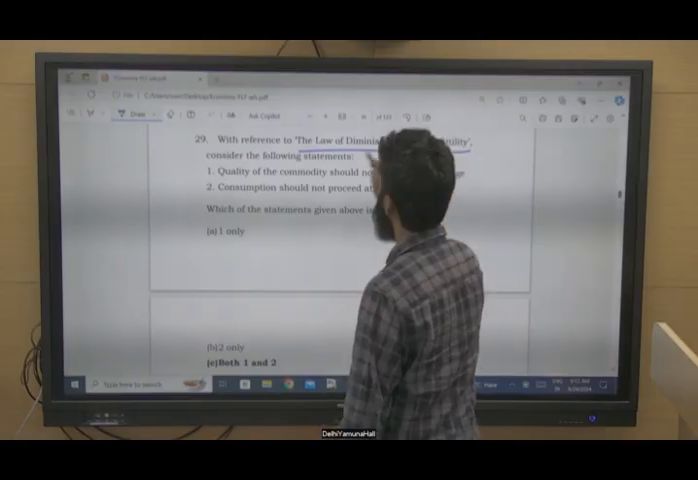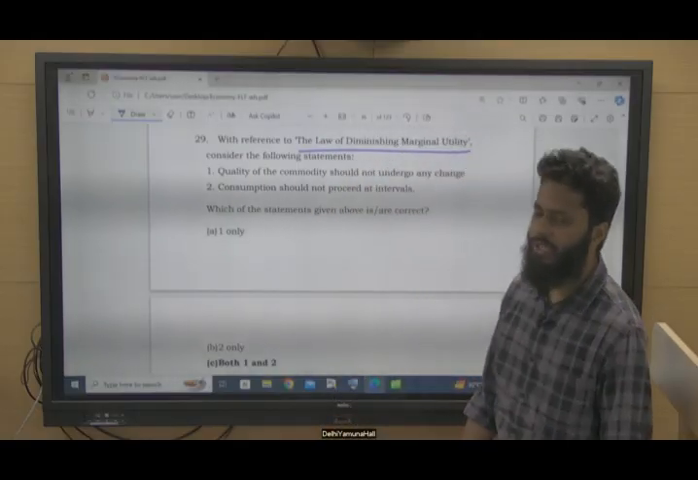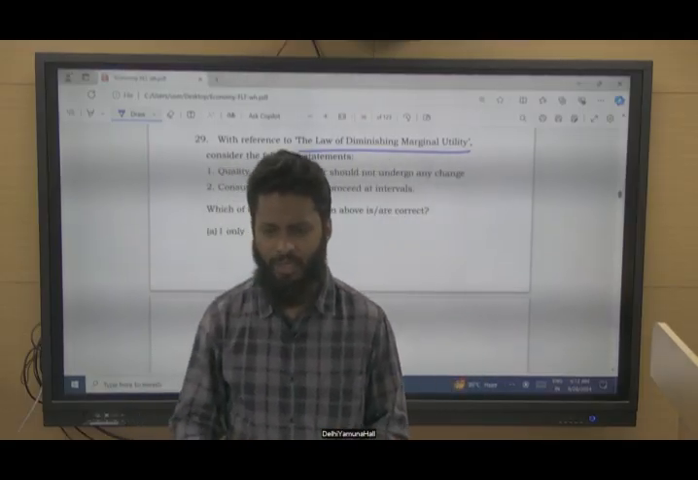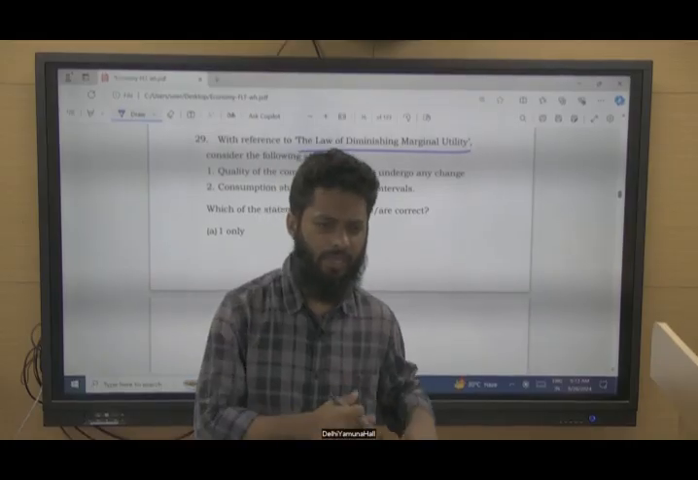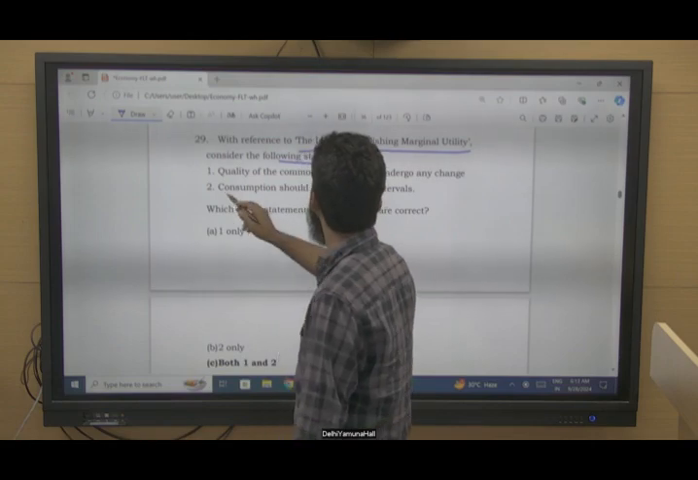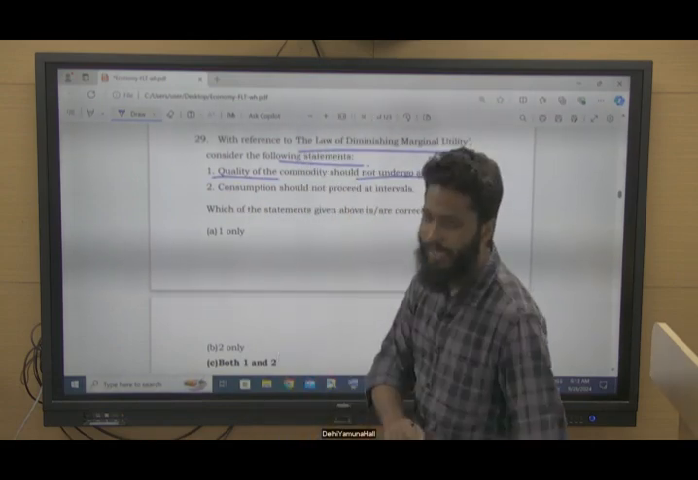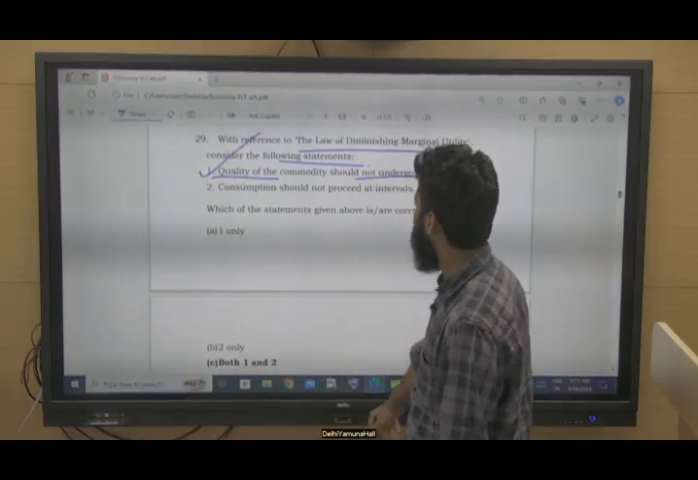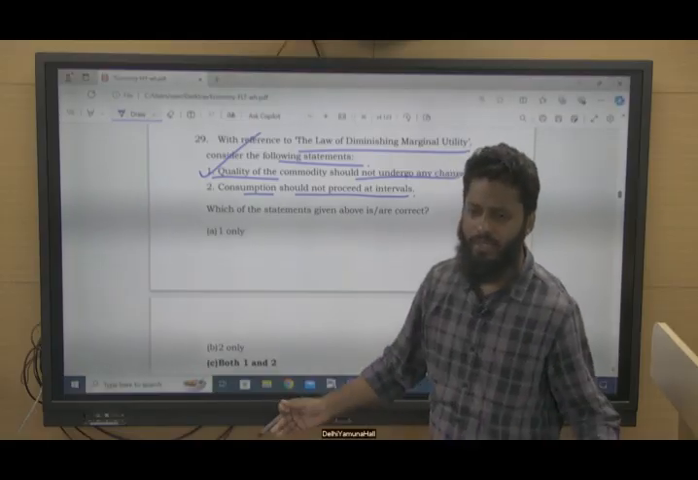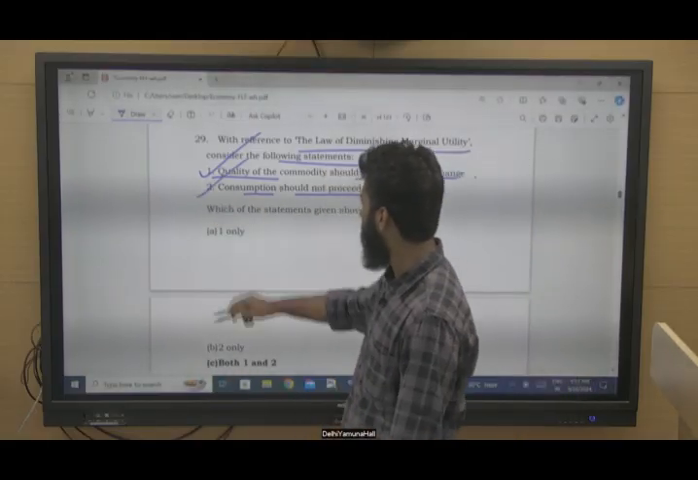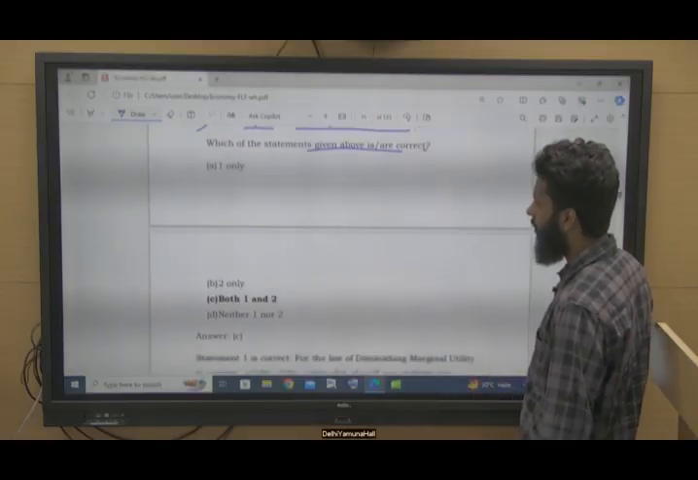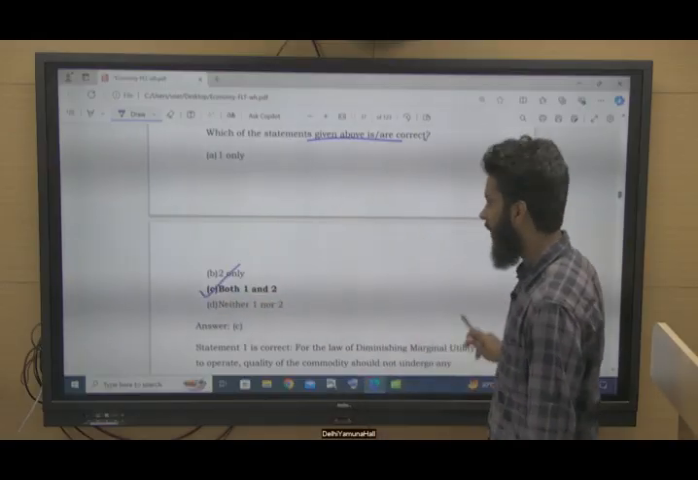The law of diminishing marginal utility. Now, when you are increasing your consumption, your satisfaction is decreasing and keeps on decreasing. They are asking under what circumstances this law applies. The quality of the commodity should not undergo any change. Then only this will apply. So this is correct. Consumption should not proceed at intervals, rather it should be continuous, right? So this is also correct. Which of the following statements given above is correct with reference to this law? So both 1 and 2, both statements are correct.